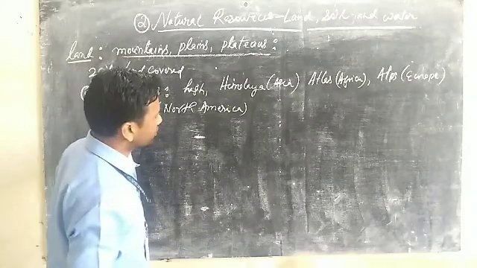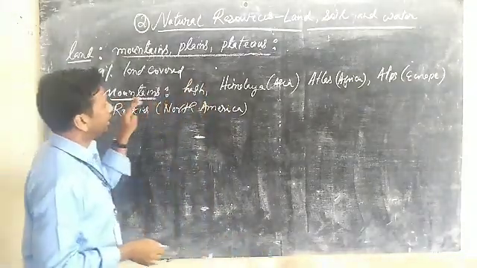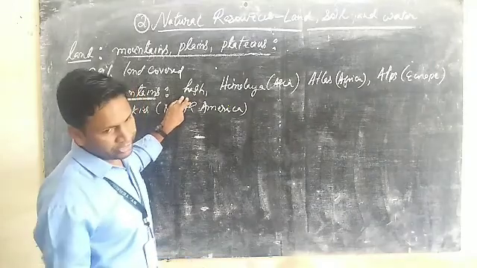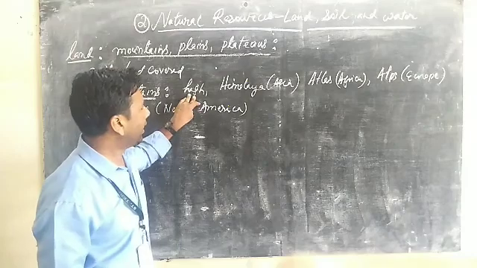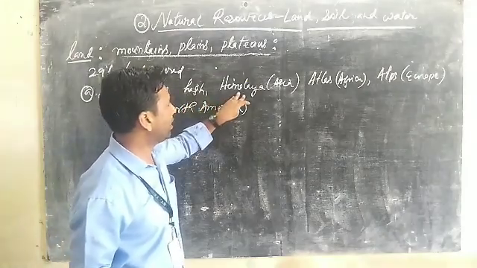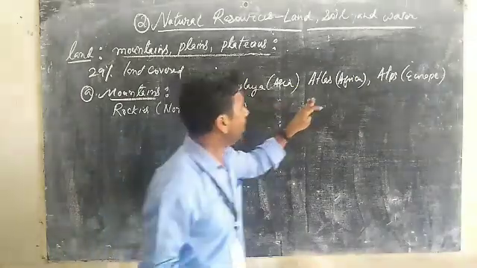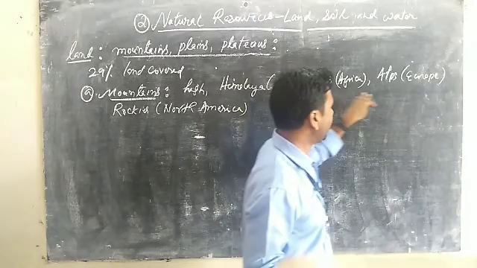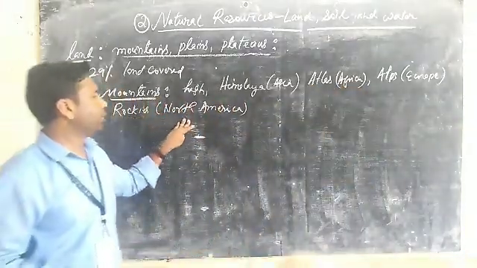So these are the mountains we can form, especially the landform we are forming. Mountains are usually high. It is a high landform, and some examples we can find: the Himalayas is one of the examples of the Asia continent, Atlas in the Africa continent, and Alps in Europe, and also we have the Rockies in North America.